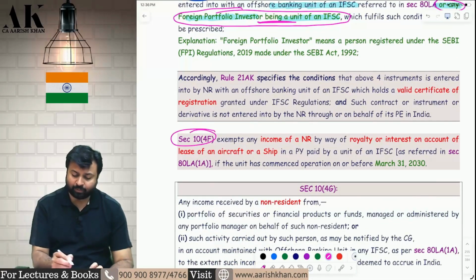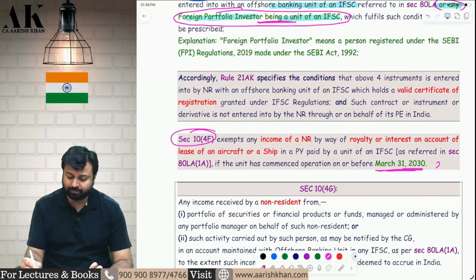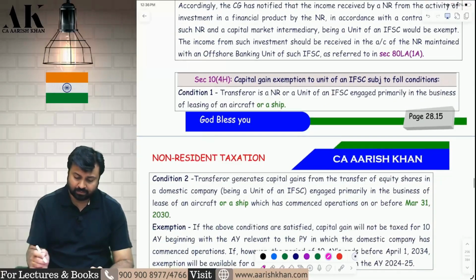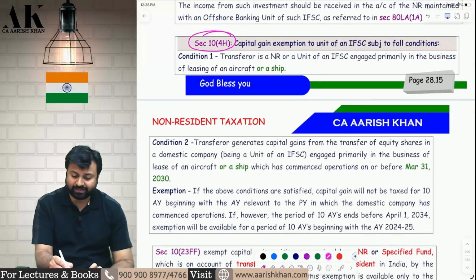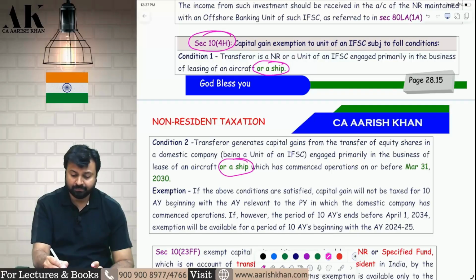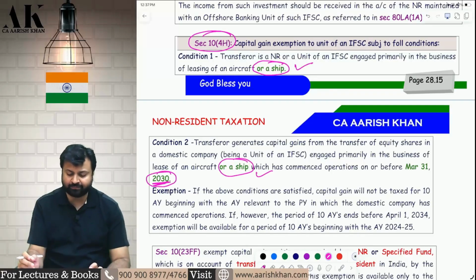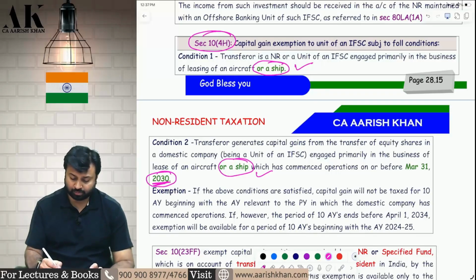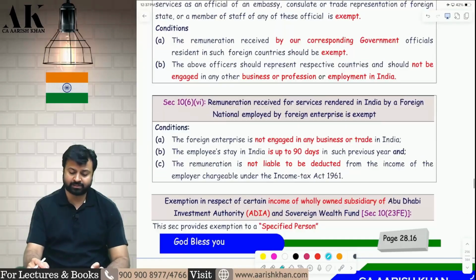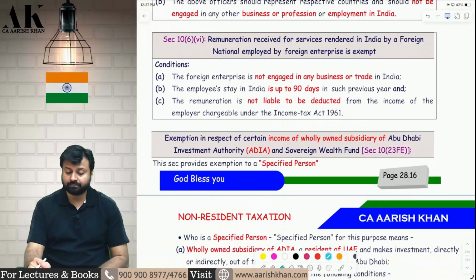Second amendment in 10(4F), here also they have extended the time limit from 2025 to 2030. Nothing great as such, very simple. Third amendment in 10(4H), they have added aircraft as well as ship here also. Ship has been added, and here also they have extended the time limit from 25 to 30. So two amendments here, one along with aircraft, now ship is also covered, and 2025 has become 2030. Nothing great as such. Okay.